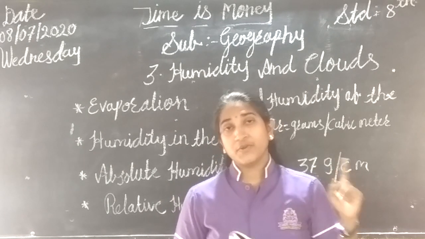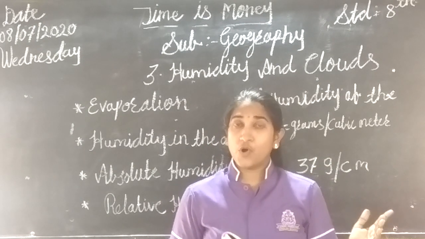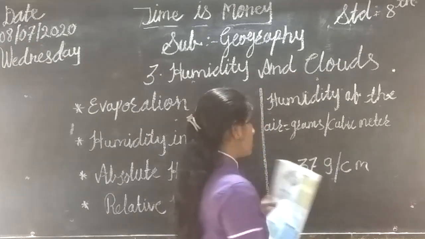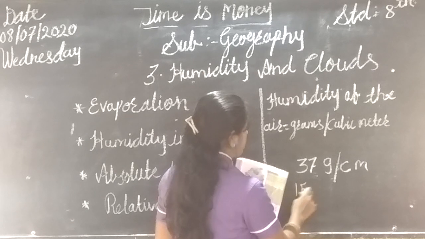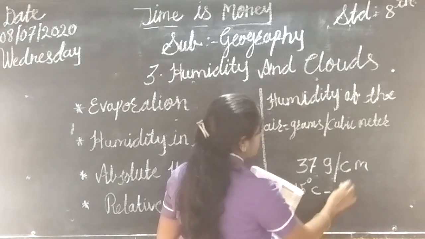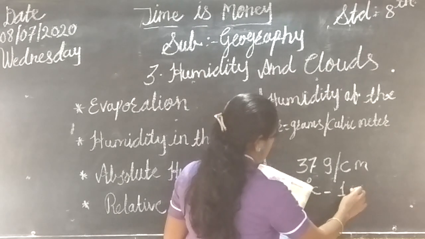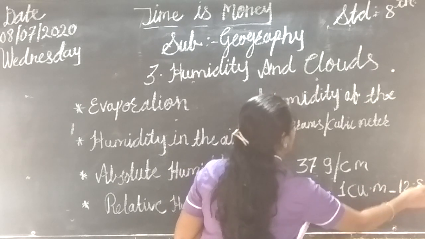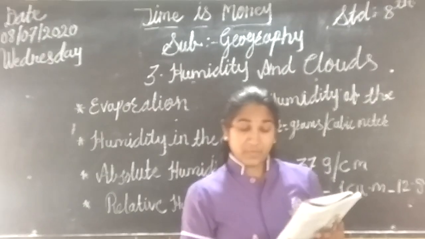That is for 1 cubic meter, how much moisture will it hold? 12.8. At 15 degrees Celsius, for 1 cubic meter, the moisture is 12.8 grams.